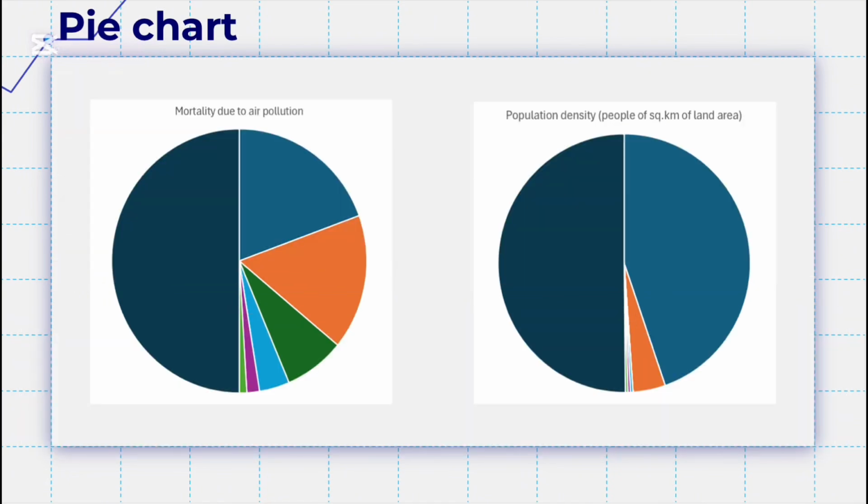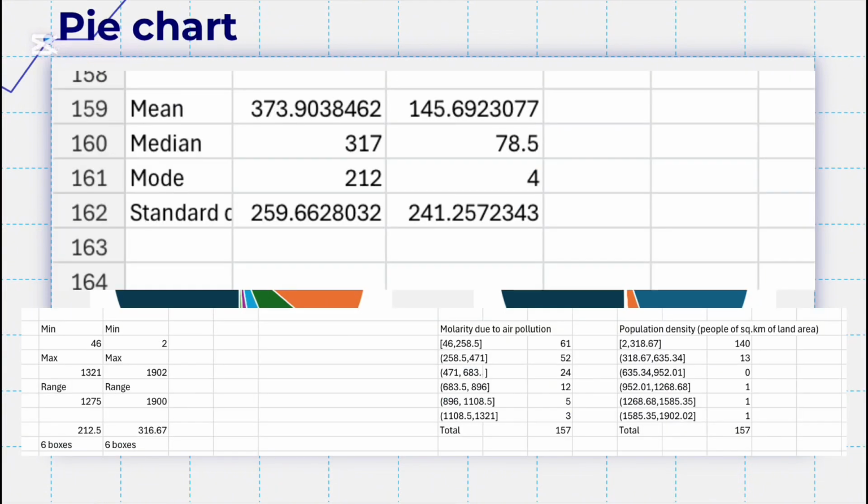Conversely, population density exhibits extreme right skew. 140 regions, 89.2%, fall into the lowest bin, 2 to 318.67 people per square kilometer, while only 3 regions, 1.9%, occupy the ultra-dense bin, greater than 952 people per square kilometer. The mean 145.7 drastically outweighs the median 78.5, and the standard deviation 241.3 reflects outlier-driven spread.